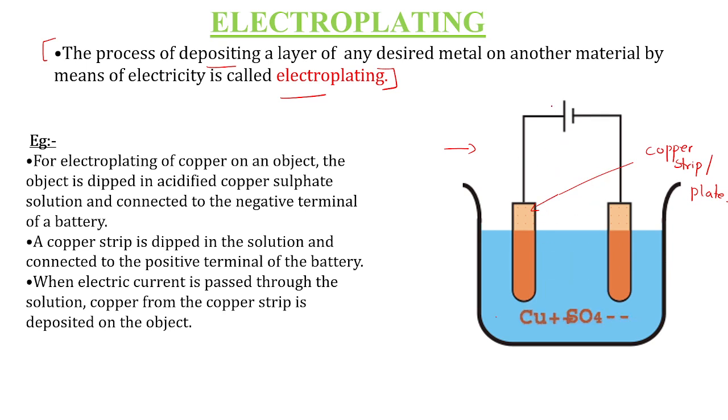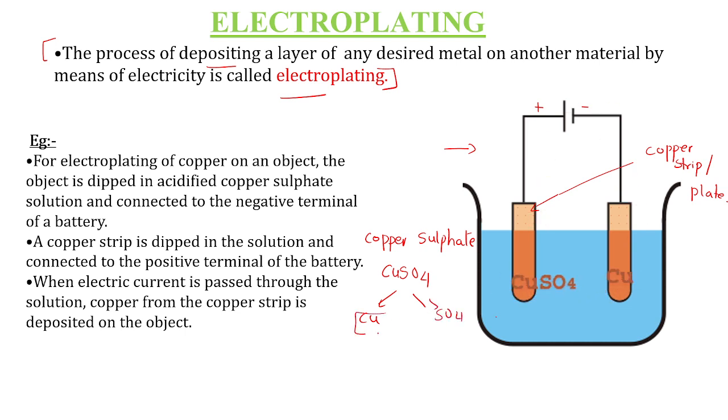So now what happened? That's the source of electricity. When electric current is passing through this copper sulfate solution, what is happening to the copper sulfate? Copper sulfate is a salt. So the copper gets separate and sulfate gets separate.